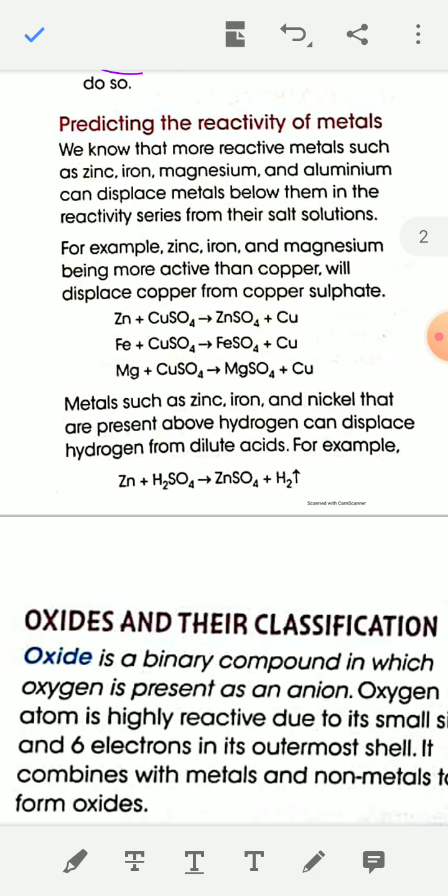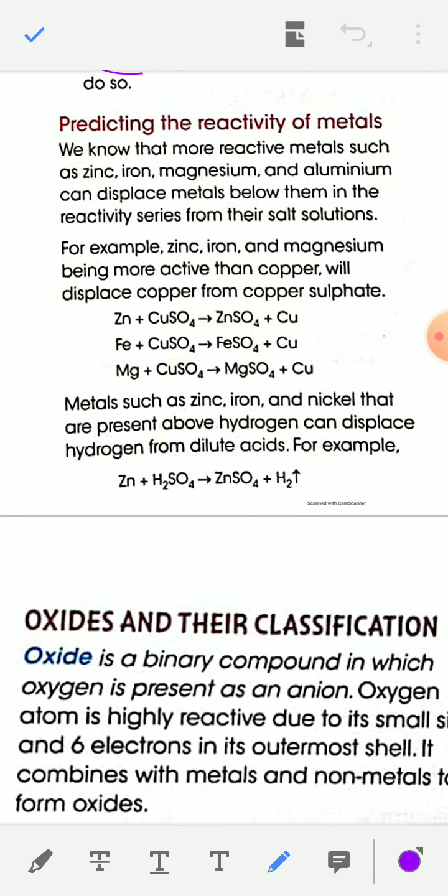Now, predicting reactivity of metals. We know that more reactive metals such as zinc, iron, magnesium, and aluminium can displace metals below them in the reactivity series from their salt solution.